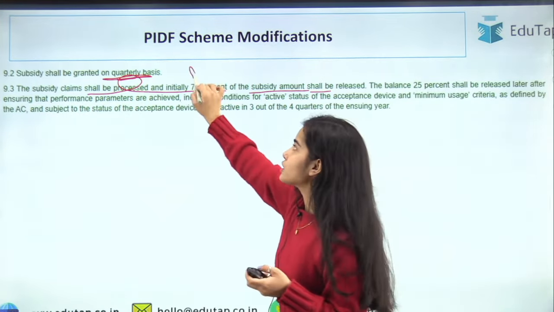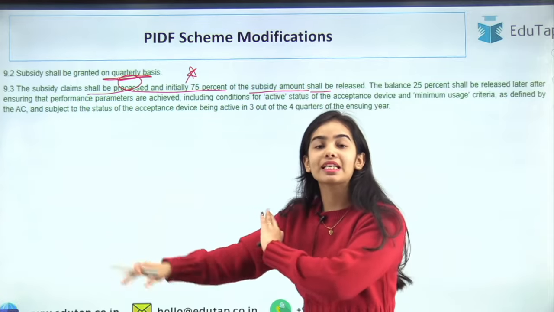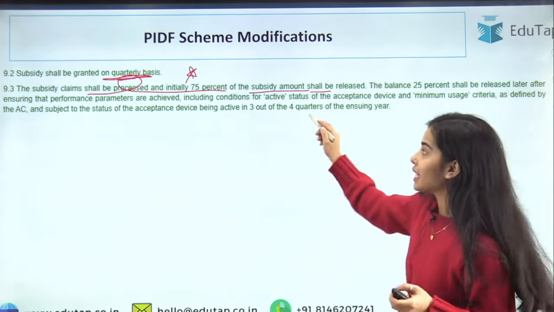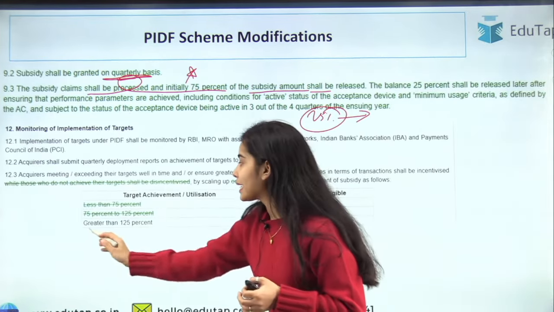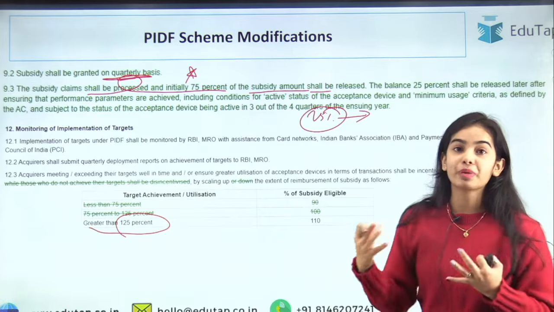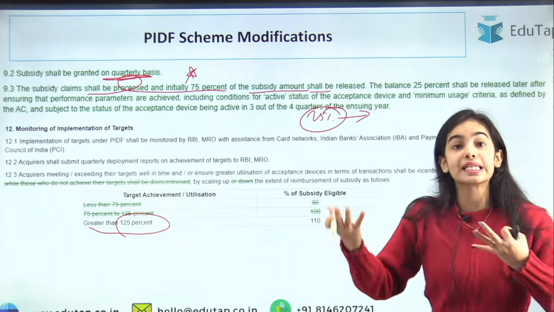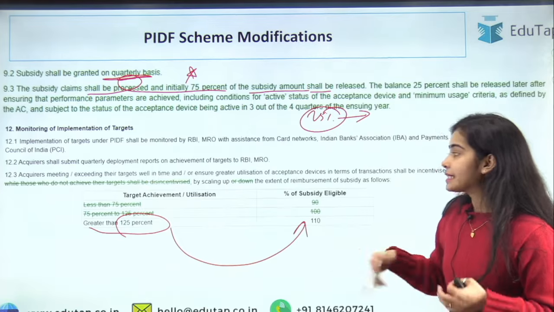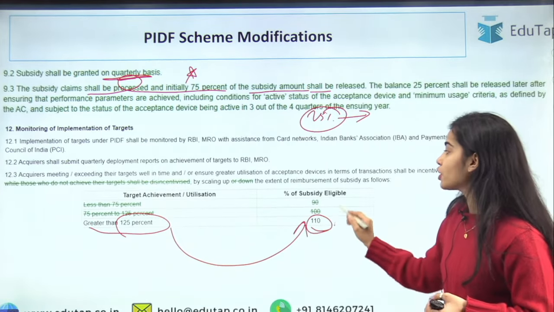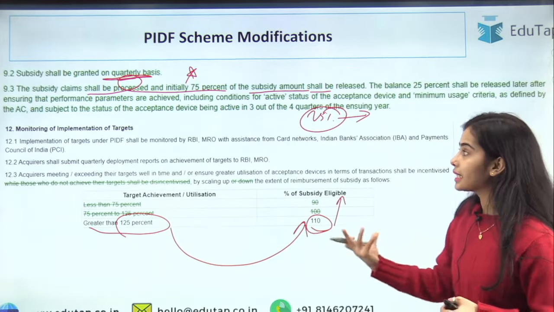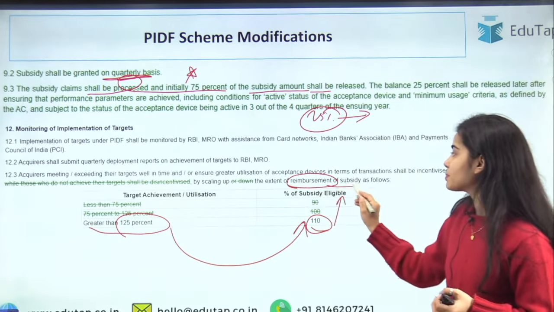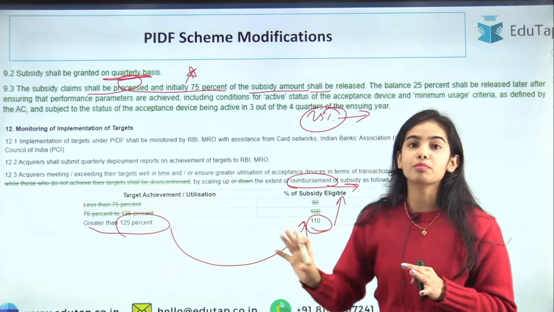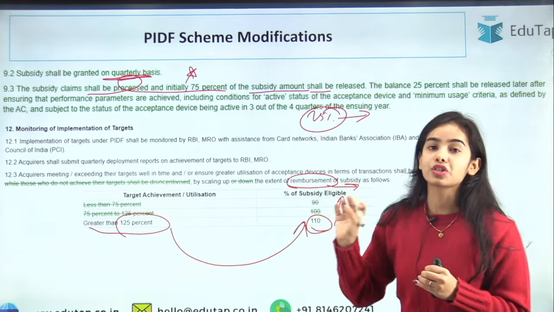First 75% of the subsidy will be given, and after seeing that the machines, the physical device and the digital device, are working on a continuous basis, after that the 25% of the left out subsidy is also given. Now, if the target achievement is greater than 125% and you have provided more machines than the target, then you will be incentivized and you will get 110% of the eligible subsidy. So you can understand that the incentivization is happening, and the reimbursement of the subsidy will happen after you have deployed the machines, after you have provided the physical and digital devices.